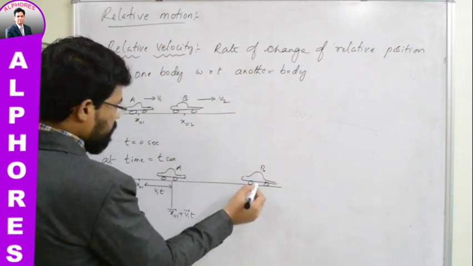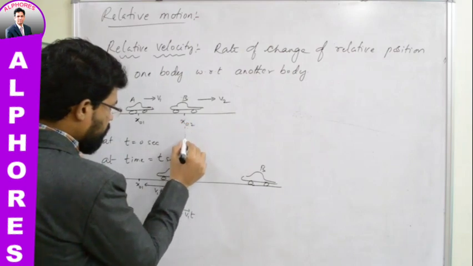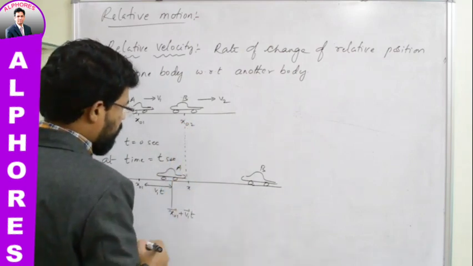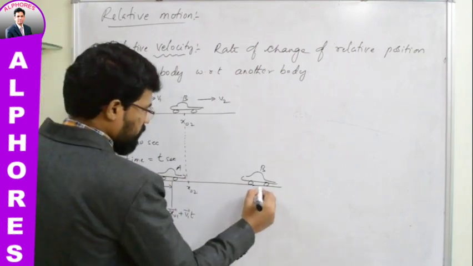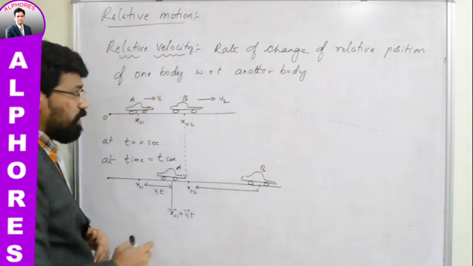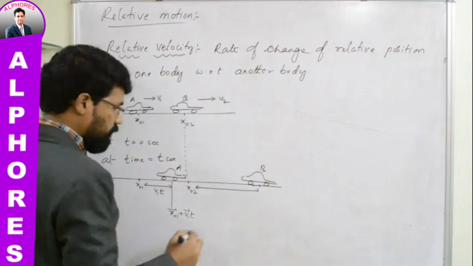Similarly, earlier this car is somewhere here, isn't it? If you take this as reference, how much is the position of car B? Earlier, when t equals 0, x02. Now it is here. It has undergone some displacement, isn't it? And with what velocity has it undergone displacement? v2, for a time equal to t seconds.